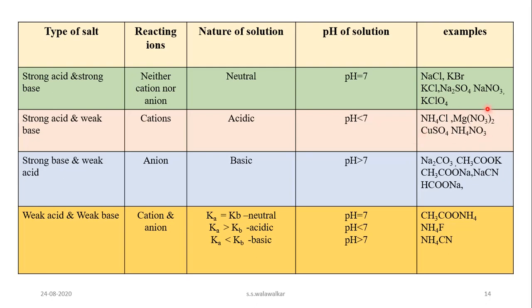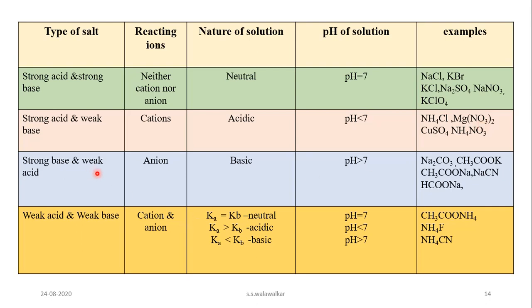Examples of this: ammonium chloride, magnesium nitrate, copper sulfate, or ammonium nitrate. In NH4Cl, the cations are NH4 ions, so the NH4 ions react with OH ions of water. Here copper ions react with OH ions of water and produce copper hydroxide, like that.